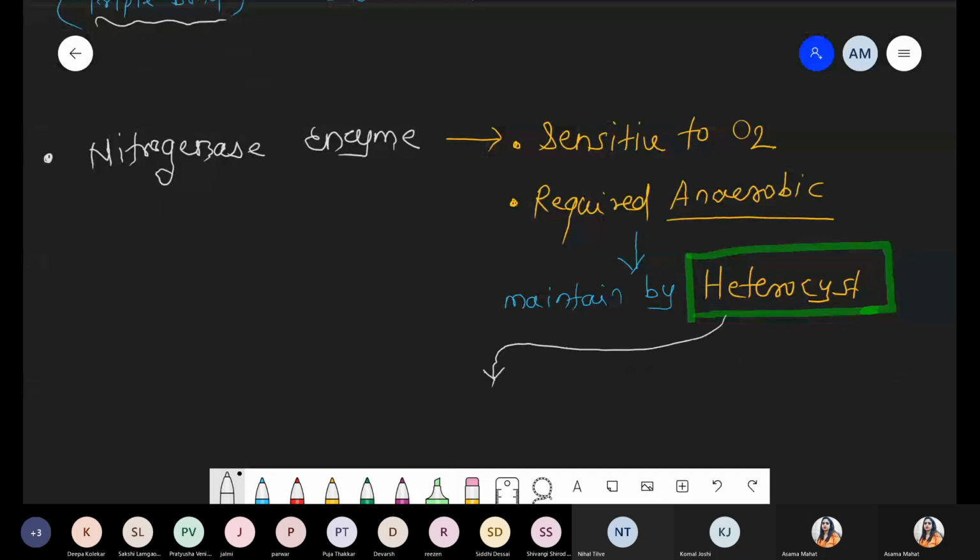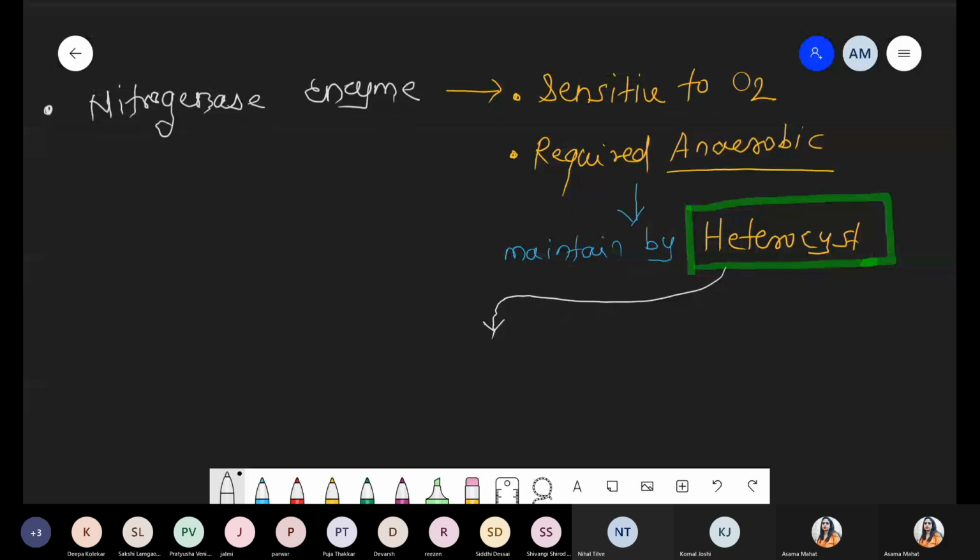Cyanobacteria, basically, these are without mucilage structure. First point, we will see this in the diagram. These are without mucilage. I hope you remember the structure of nostoc we drew a little while ago. The typical nostoc structure is covered with a slime layer, the mucilage covering. But the heterocyst structure is without mucilage, without slime layer. Number two, these are comparatively larger size cells.